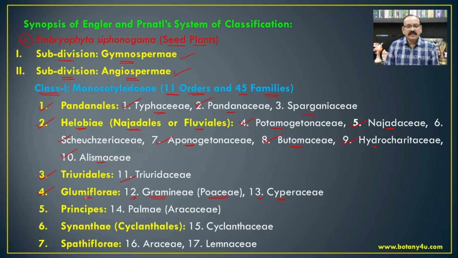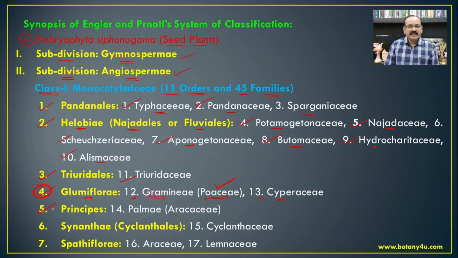If we see the Bentham and Hooker system of classification, you will find that the Poaceae is placed at the end of the classification, but in this classification proposed by Engler and Prantl, the Poaceae is included in the 4th order out of the total number of orders. So on that basis we can say that the most advanced families that we are now considering are placed here in the earlier classification.